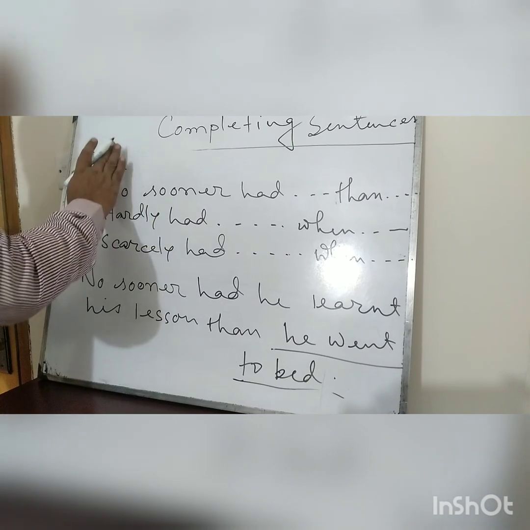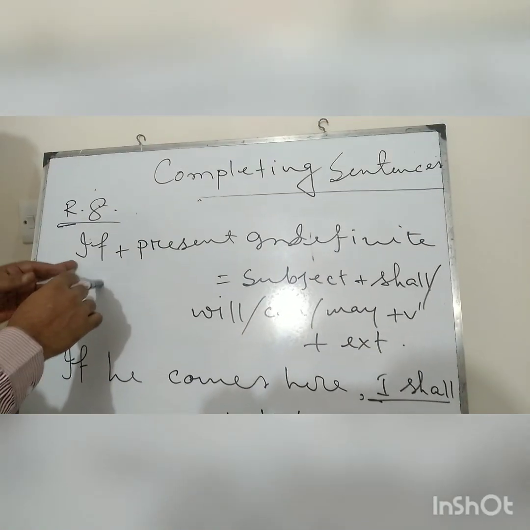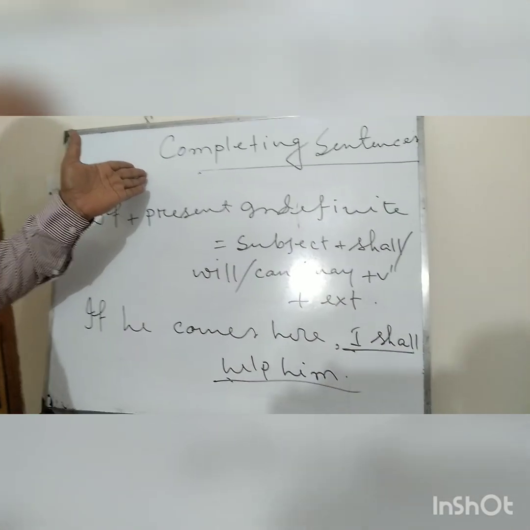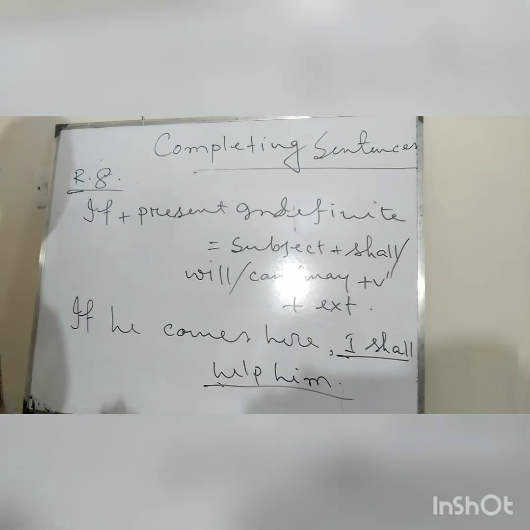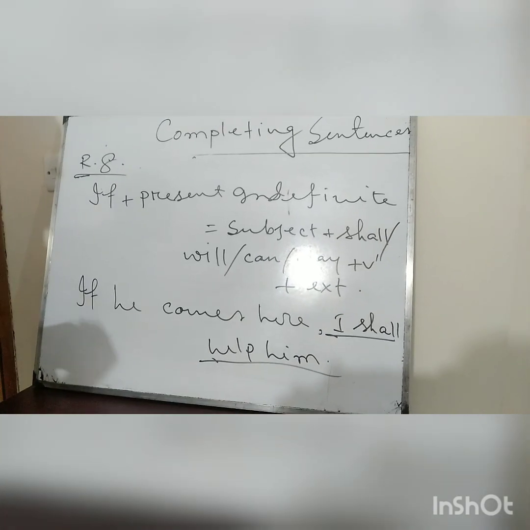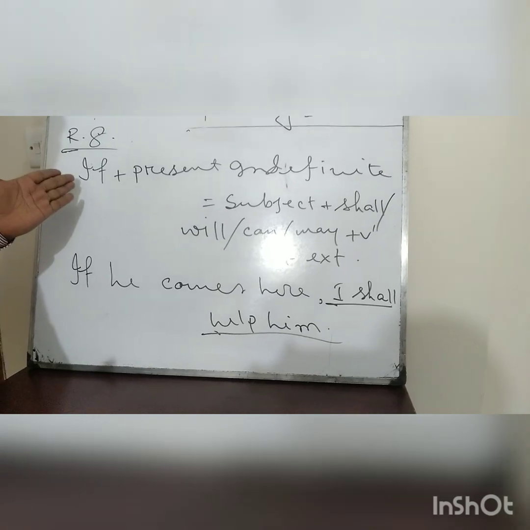Now let's go to rule number 8. In rule number 8, I am going to discuss conditionals, or conditional sentences. Basically, the sentences which are connected with if are called conditional sentences.